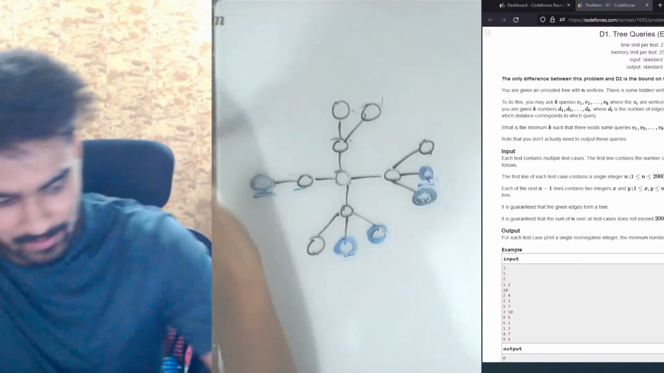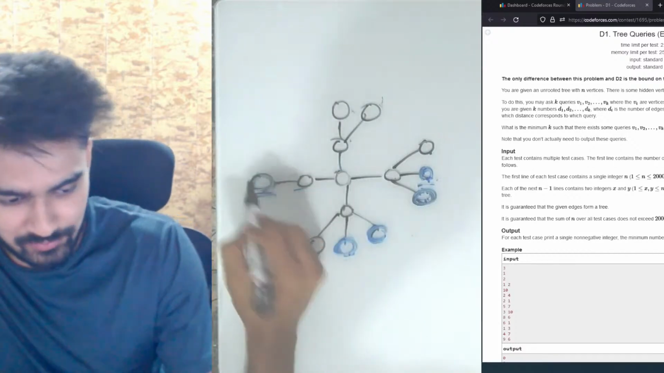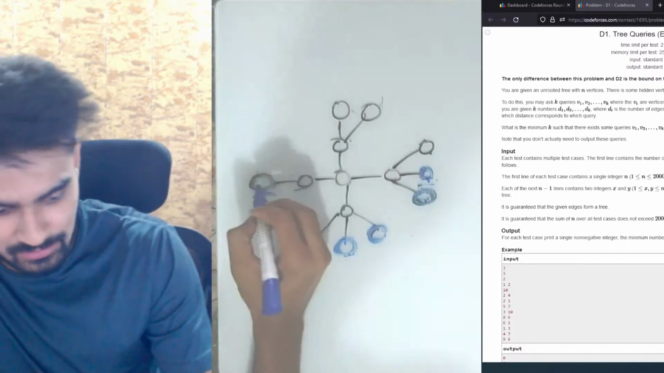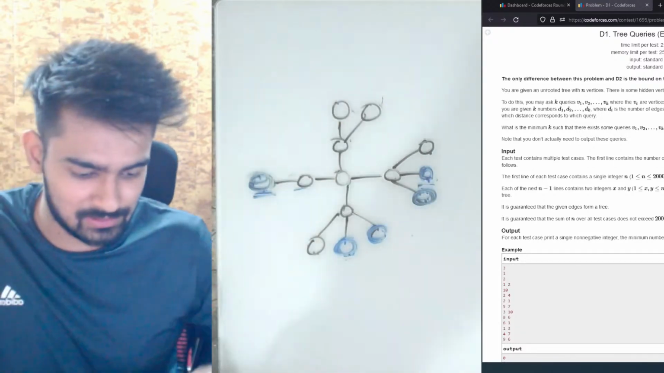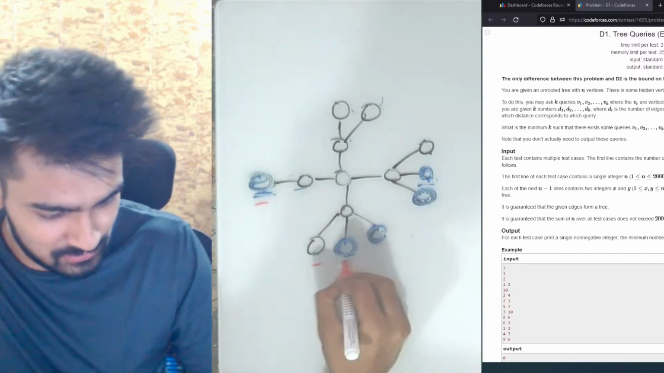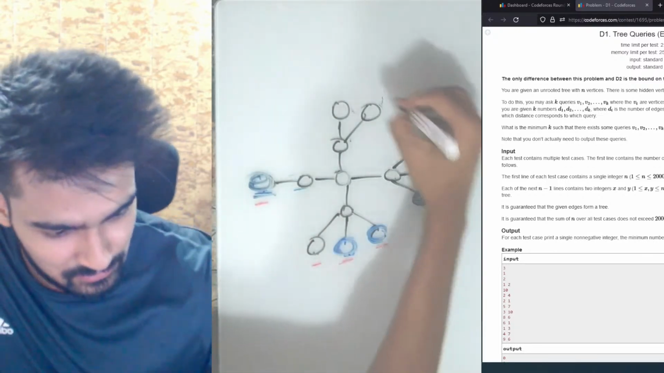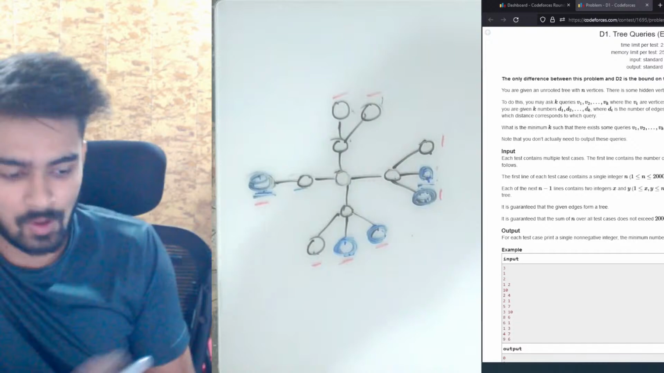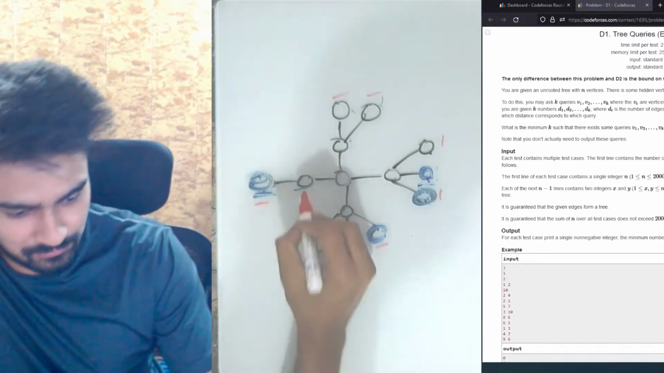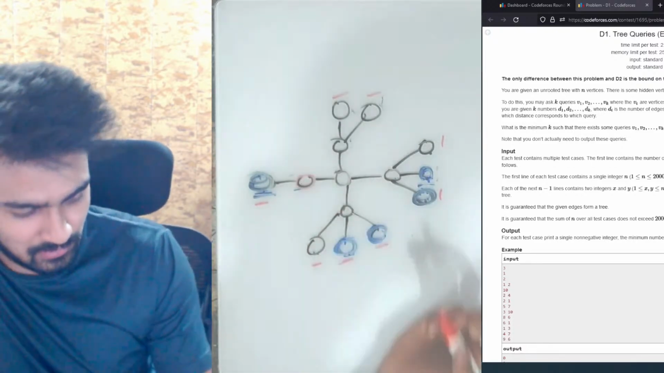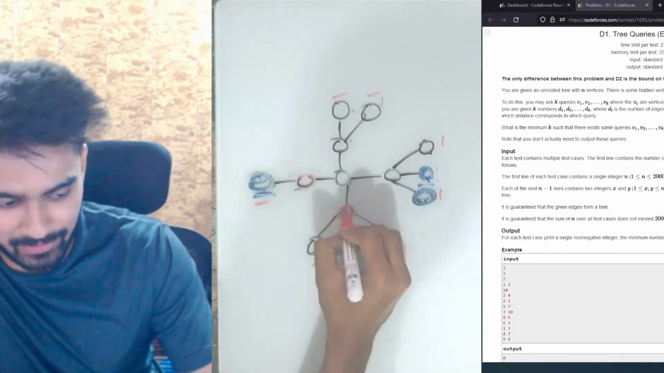The way I did it was I found all the nodes which are leaf nodes. So this is a leaf node, this is a leaf node, this is a leaf node, this is a leaf node, and this is a leaf node. What I do is I try to find the parent nodes of all the leaf nodes.